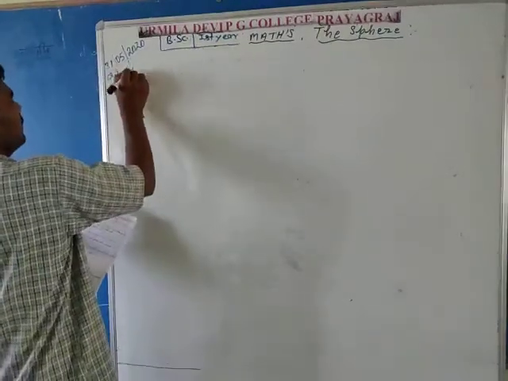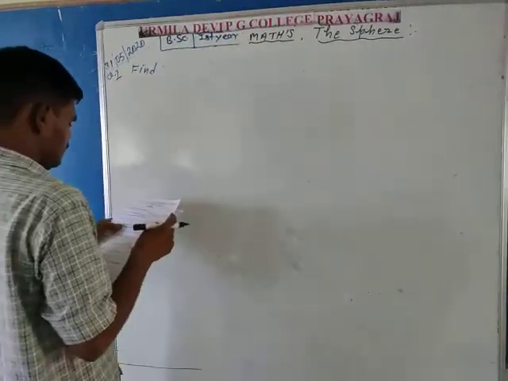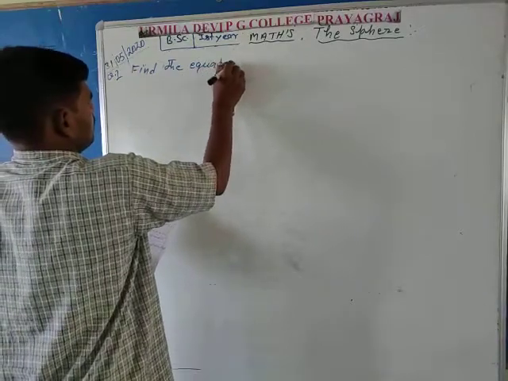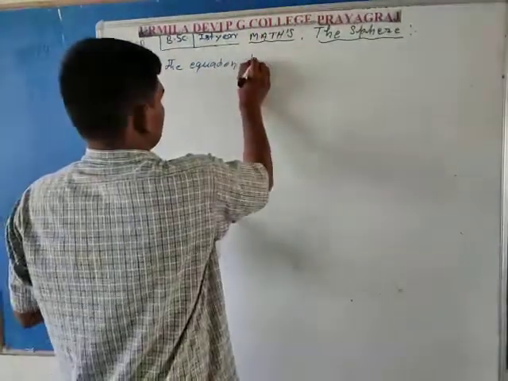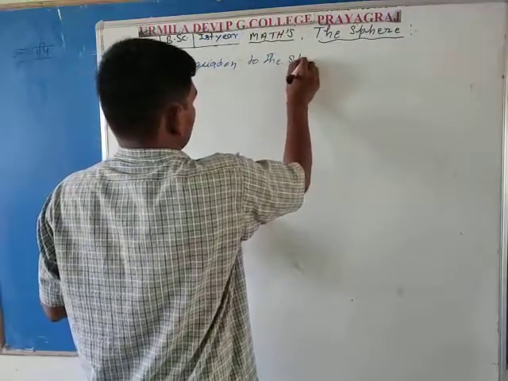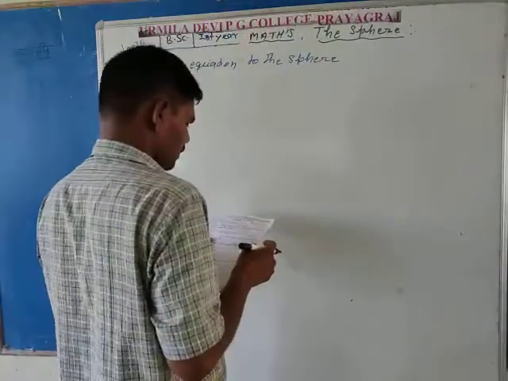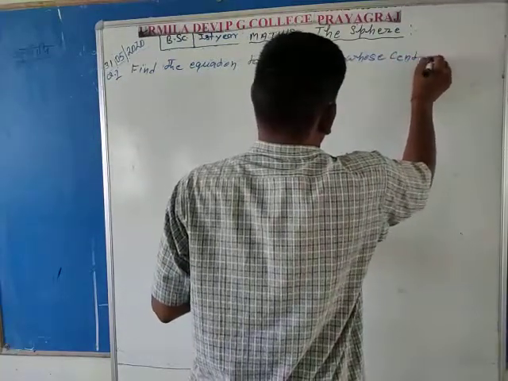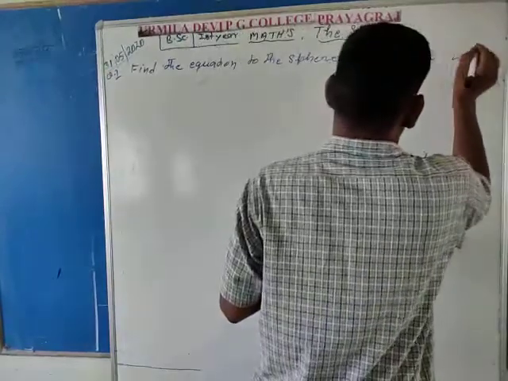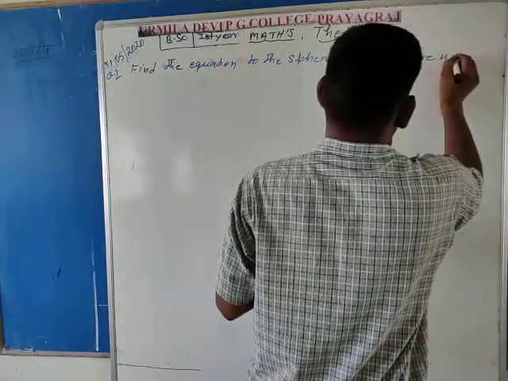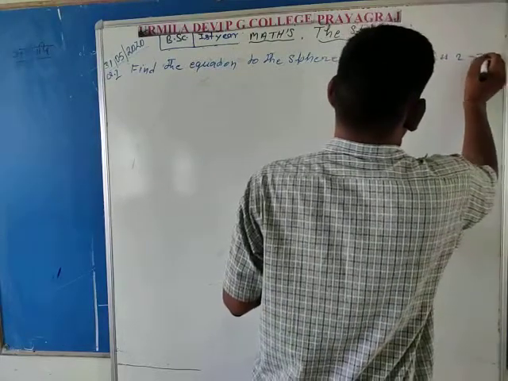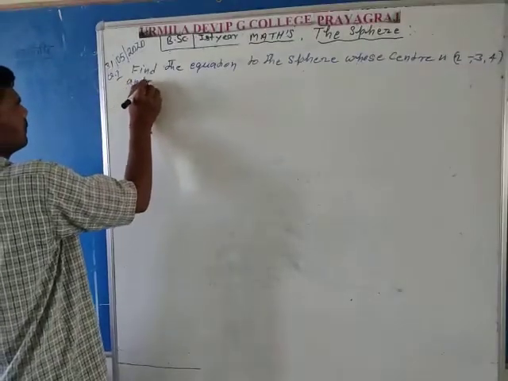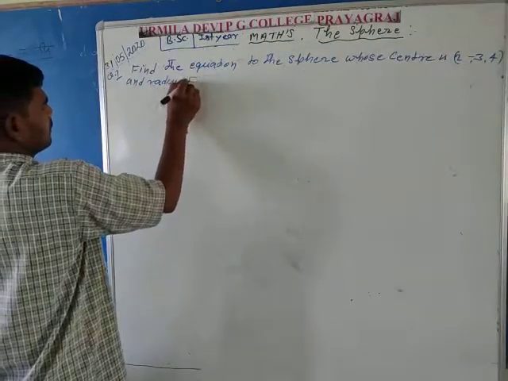Question first, find the equation of the sphere whose center is (2, -3, 4) and radius is 5.